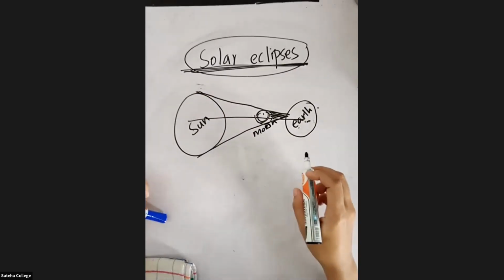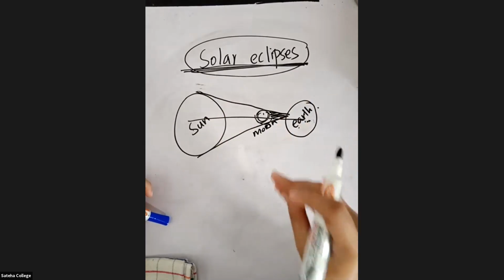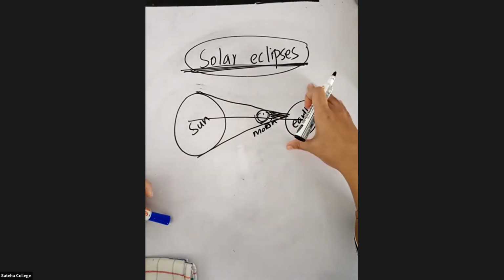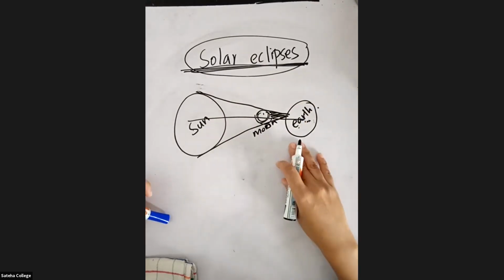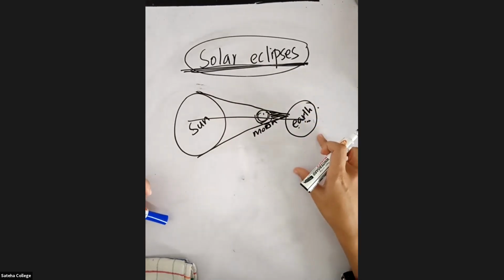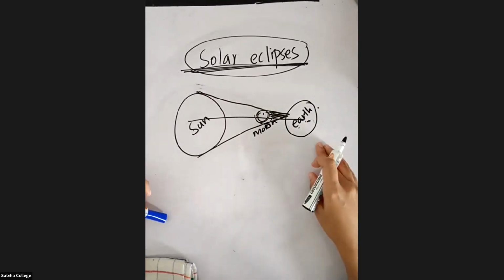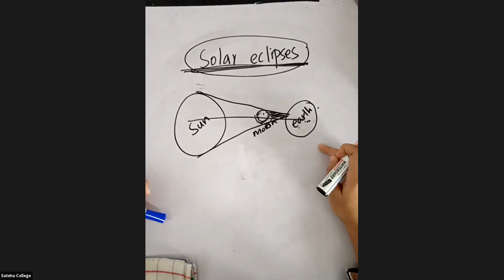Now I'm asking you a question. At the same time, will the whole earth experience solar eclipse or only a part of the earth? What do you all say? Only a small part. Very good, students.